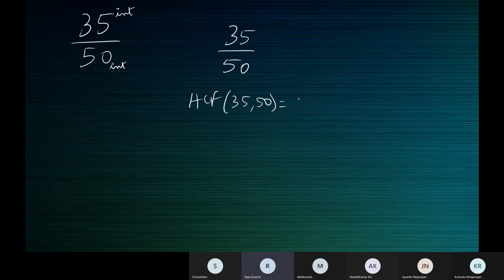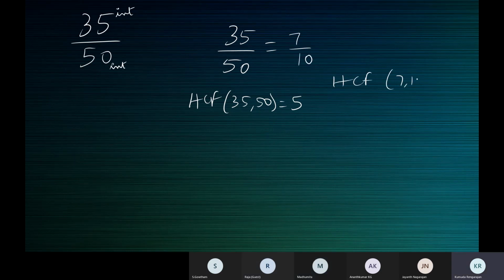5, ma'am. Now put 35 by 50 in its simplest form. 7 by 10, ma'am. Now what is the HCF of 7 and 10? 1, ma'am. Now, if the HCF of two numbers is 1, then the two numbers are said to be co-prime.